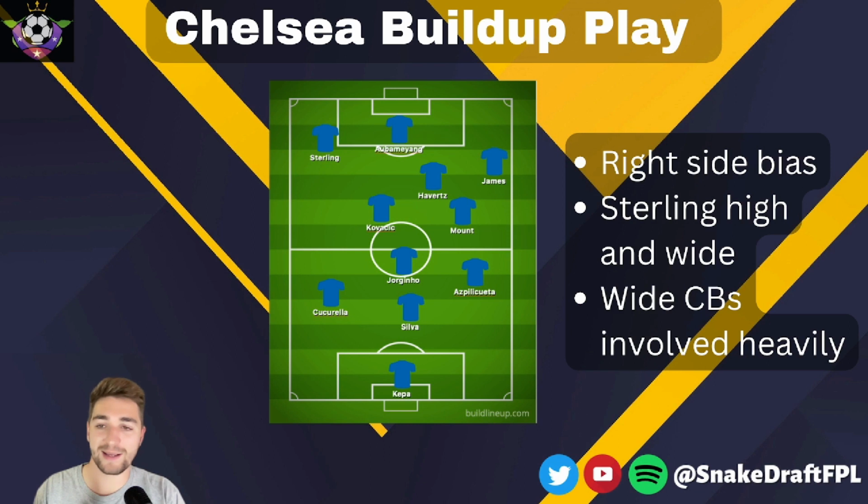I think Aubameyang is a little bit tougher, because he is occupying those central defenders. Havertz is moving freely from left to right in the kind of number 10 space between the defence and the midfield, and he was really good at it. And I expect Havertz to play quite a lot in this kind of role where he's just drifting and linking the play, which works well for him.